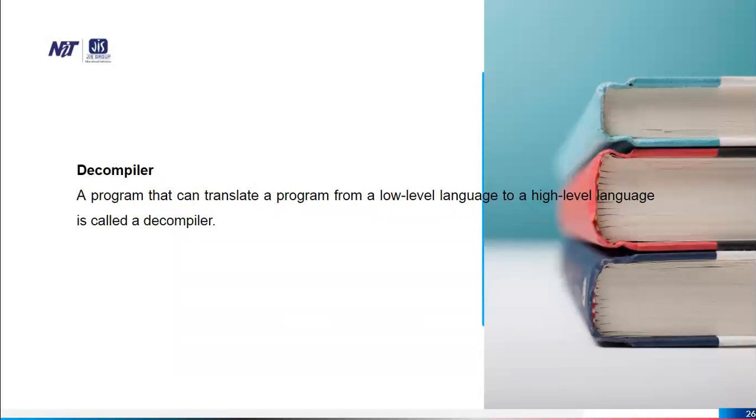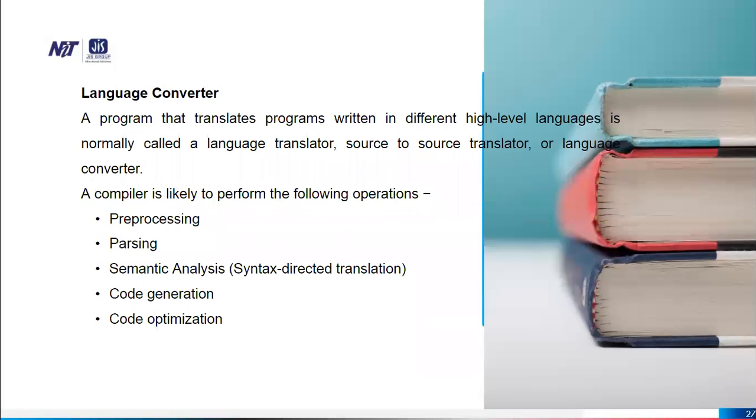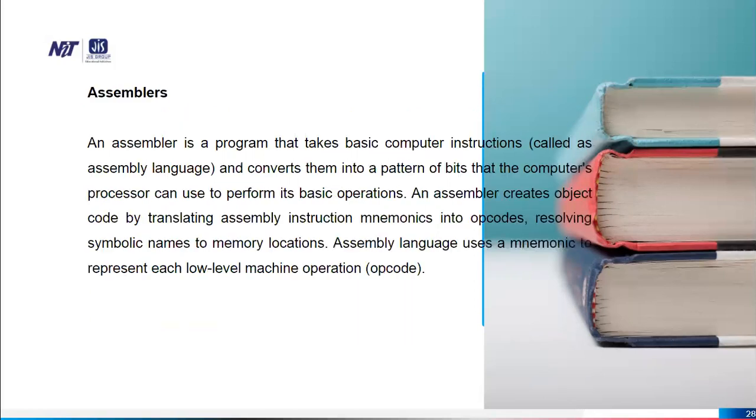Decompiler. A program that can translate a program from a low-level language to a high-level language is called a decompiler. Language converter. A program that translates programs written in a different high-level language is normally called a language translator, source-to-source translator, or language converter. A compiler is likely to perform the following operations: preprocessing, parsing, semantic analysis, code generation, and code optimization.